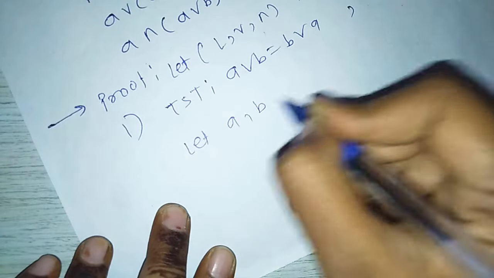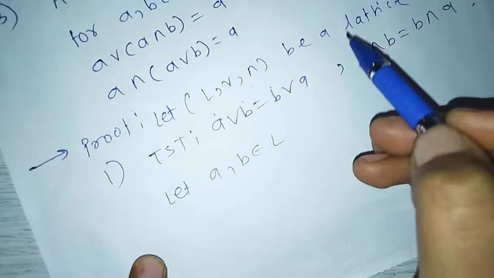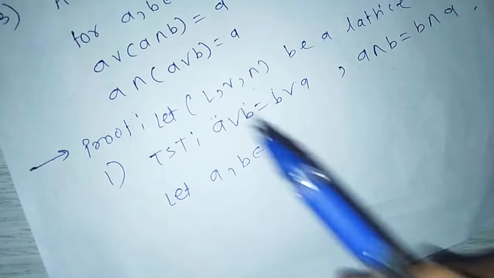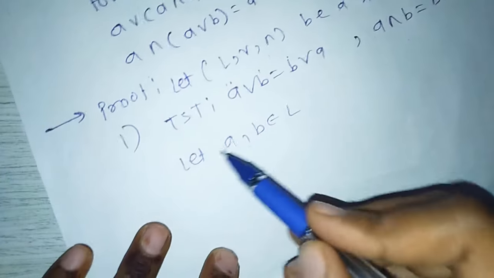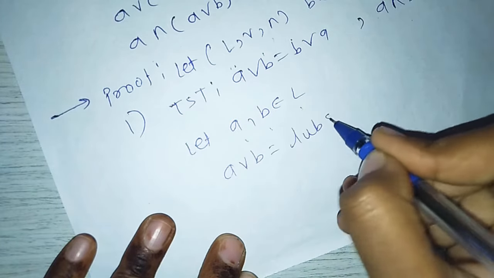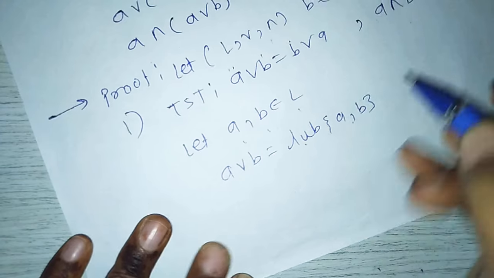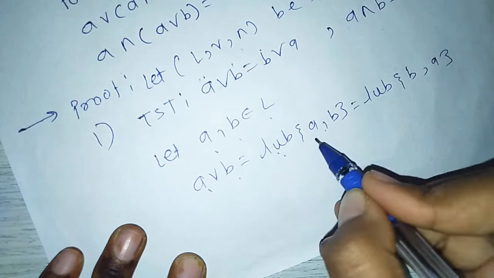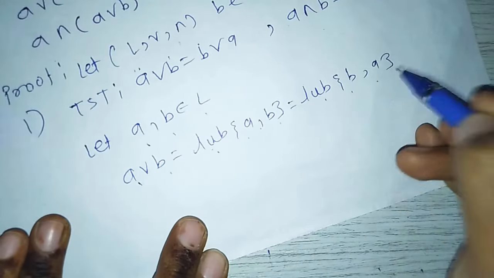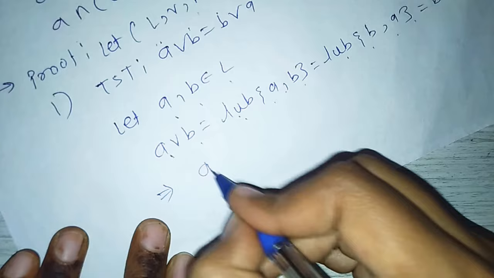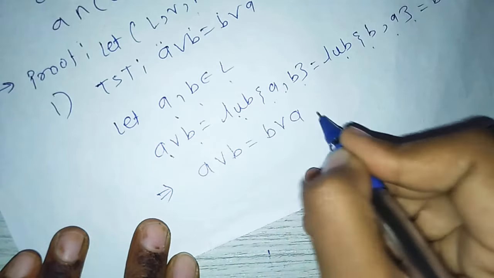Next, we know that (L, join, meet) is a lattice. So for every pair of elements in L, there is a least upper bound and a greatest lower bound. So a, b belong to L. A join B equals the least upper bound of a, b, which equals the least upper bound of b, a. A join B means least upper bound of a, b. So the least upper bound of b, a is B join A. So here we prove that A join B equals B join A.